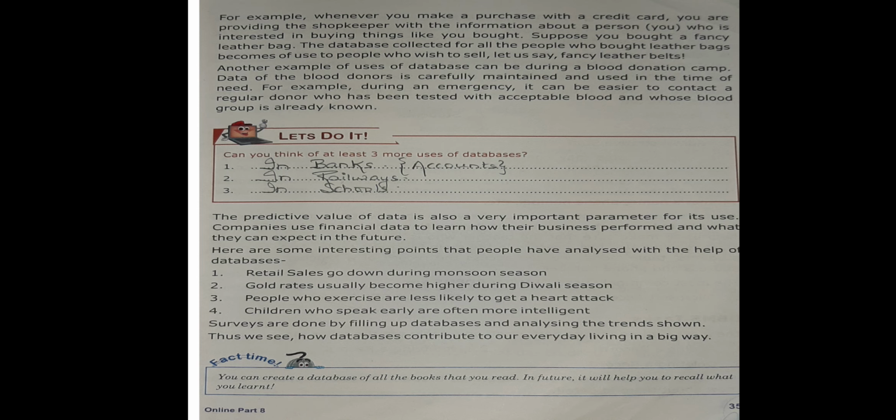The predictive value of data is also a very important parameter for its use. Companies use financial data to learn how their business performs and what they can expect in the future. Here are some interesting points that people have analyzed with the help of databases. Retail sales go up and down in the monsoon season. Gold rates usually become higher during the Diwali season because most people buy at that time.